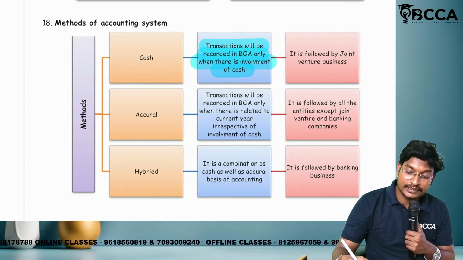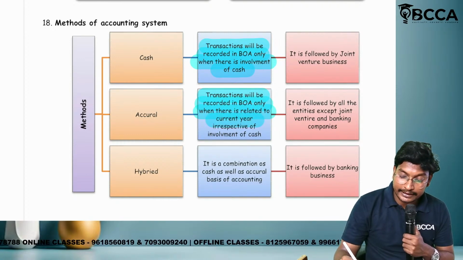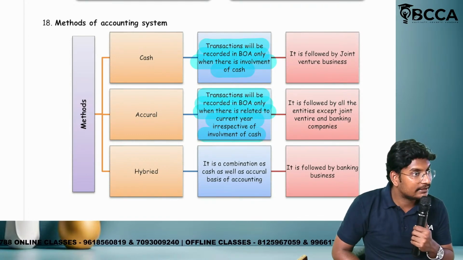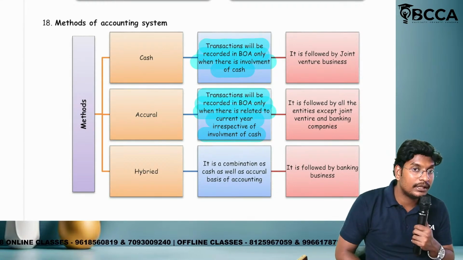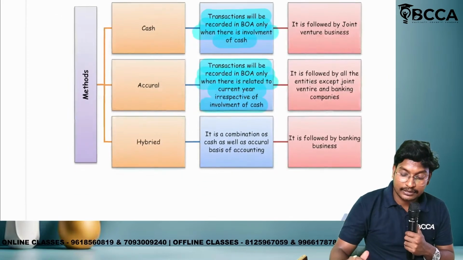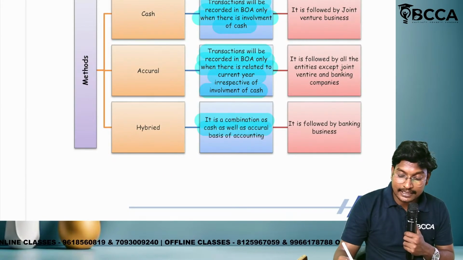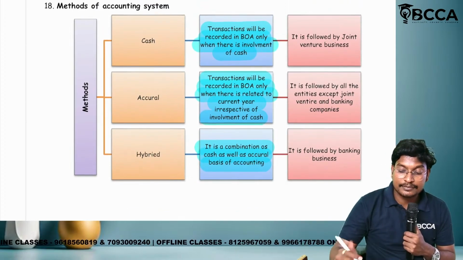In accrual basis, the transactions will be recorded in the books of accounts only when they are related to the current year, irrespective of involvement of cash or not. That means we will record the cash transaction and the credit transaction, but it must be related to the current year. Next one is the hybrid basis, a combination of cash as well as accrual basis of accounting. Normally the cash basis will be followed in joint venture business.